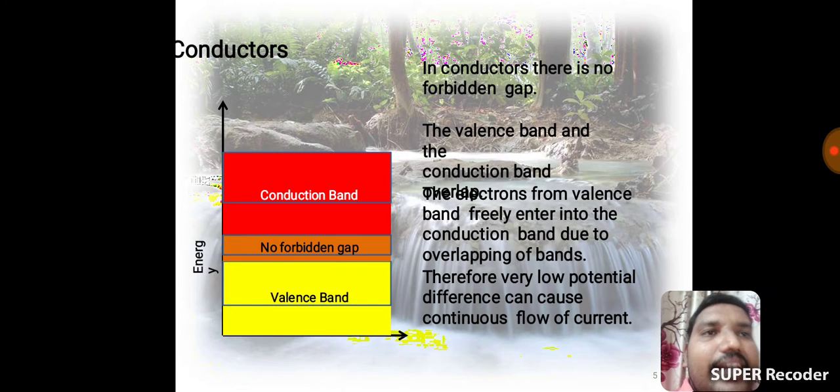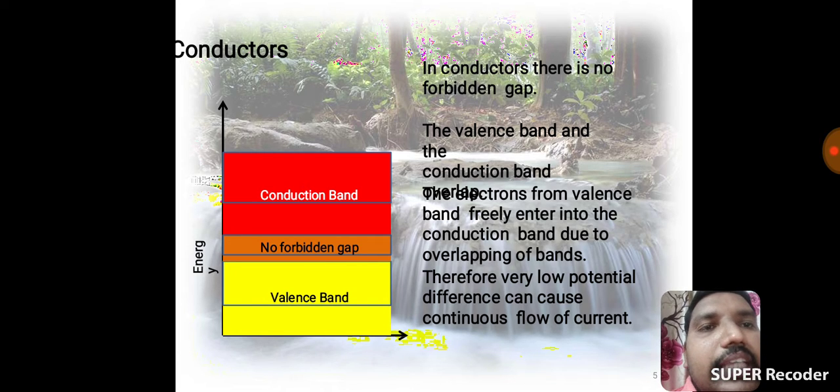See conductor character. In a conductor, there is no forbidden gap. The electrons move freely from the valency band into the conduction band due to overlapping of bands.